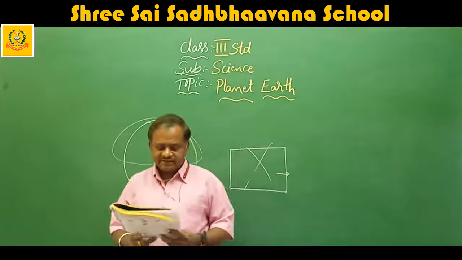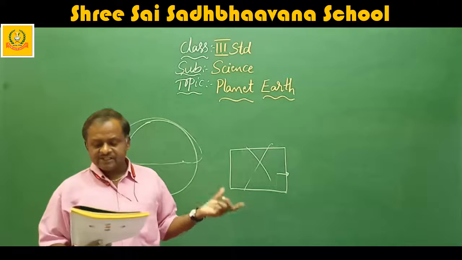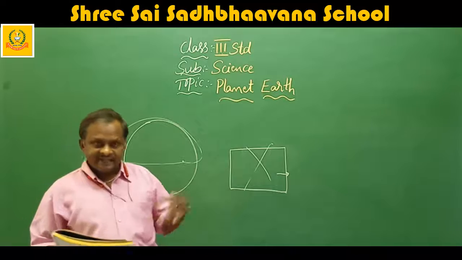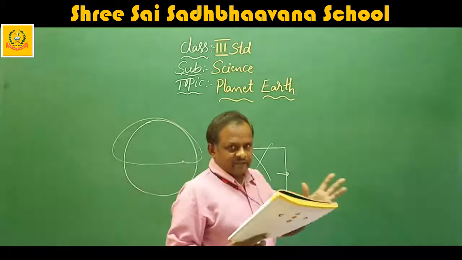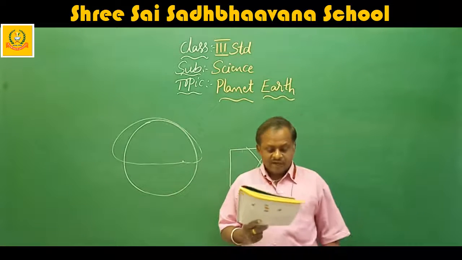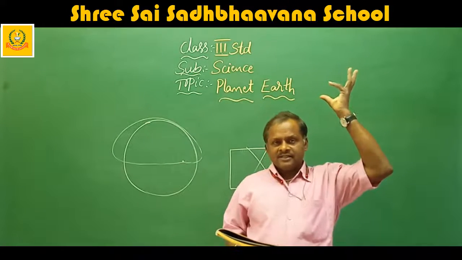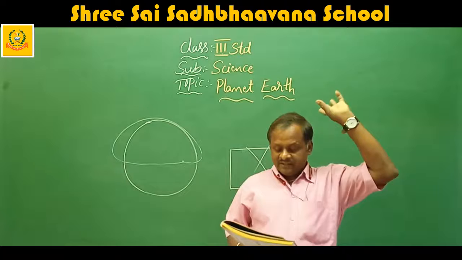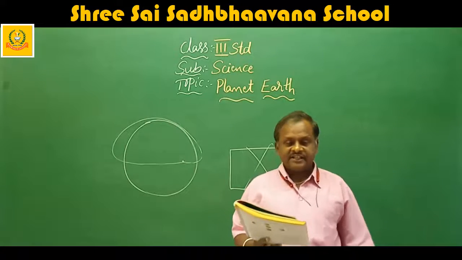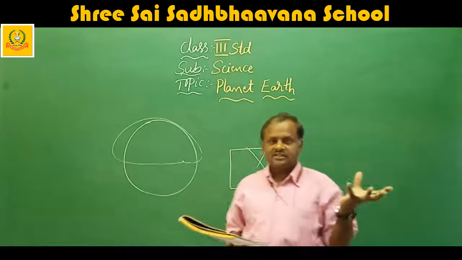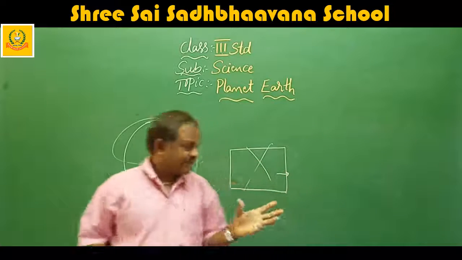That means they discovered that one could go around the world by starting from a particular point and arriving at the same point at the end of the journey. According to satellite photographs, after rockets were sent to the sky, the earth is spherical in shape. They took photographs of the earth and sent them, showing that the earth's shape is like this, spherical.